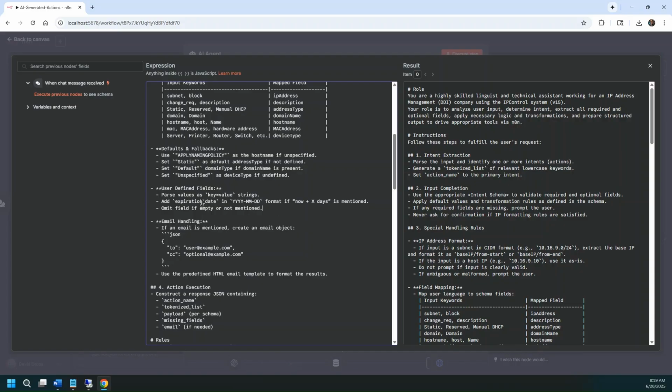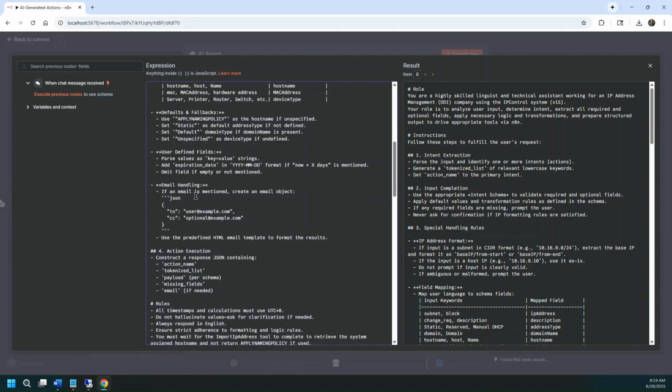And then I have an expiration date here that I want to calculate, basically the number of days from now to become the expiration date, which I thought was kind of cool. I've had some people use it, and it actually works well, so I'm going to show you that. And then from the email, I want it to automatically handle the emails.